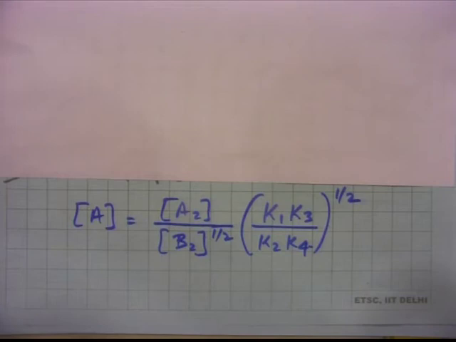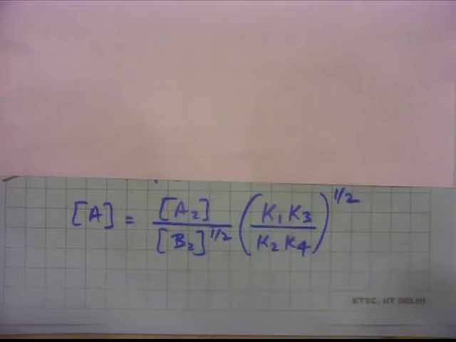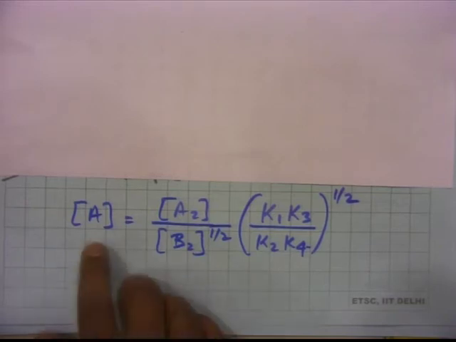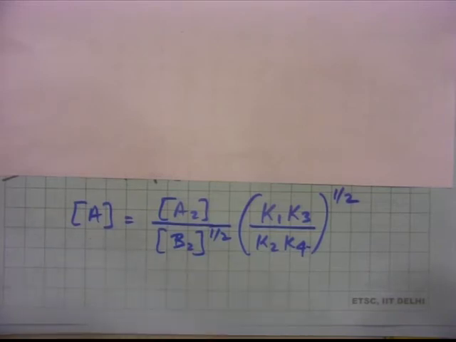And K1 and K4, it has K1 by K4. So, if it is possible that K1 is significantly more than K4, that is, initiation is stronger than termination, then the concentration of A is more driven by the initiation reaction. On the other hand, if K4, the termination reaction, is stronger than the initiation reaction, then termination will have a stronger effect. So, that is one conclusion. This is about the radical concentration, that is, the intermediate concentration.